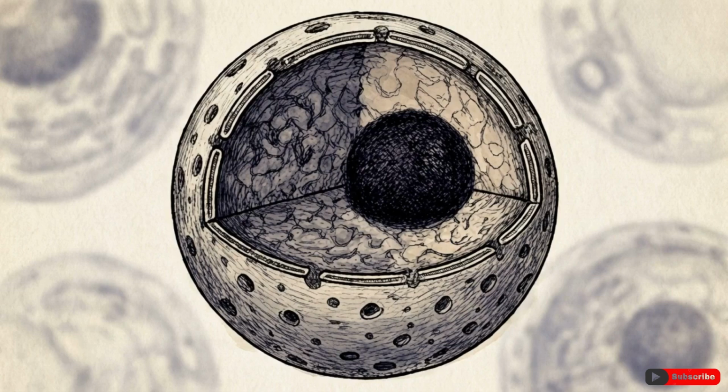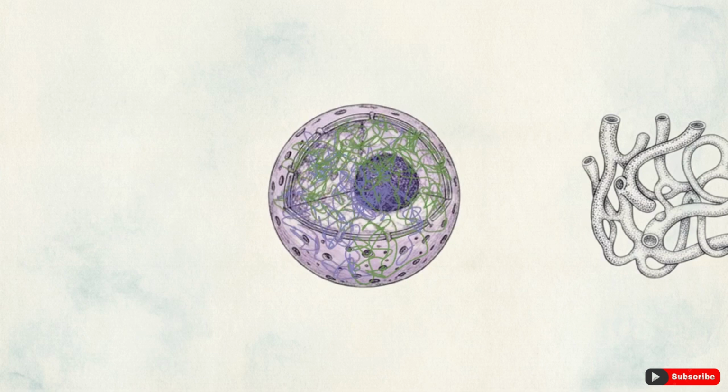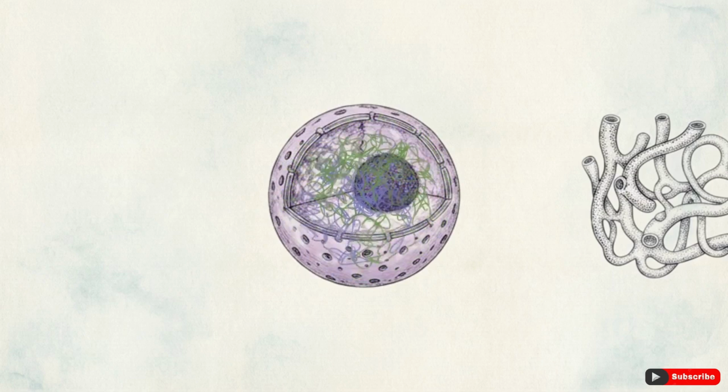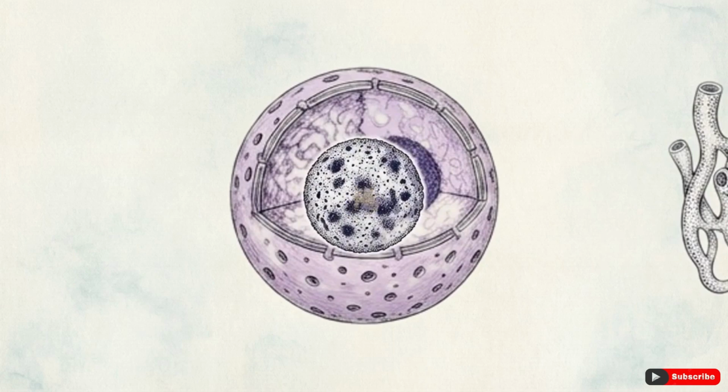In a eukaryotic cell, the nucleus acts as the control center. It houses the DNA, which dictates what the cell does and how it executes its tasks. Inside, DNA takes the form of chromatin, a tangled mass. When preparing to divide, it condenses into distinct chromosomes. The nucleus also houses the nucleolus, where ribosomes are manufactured.